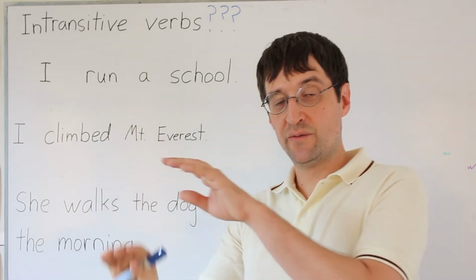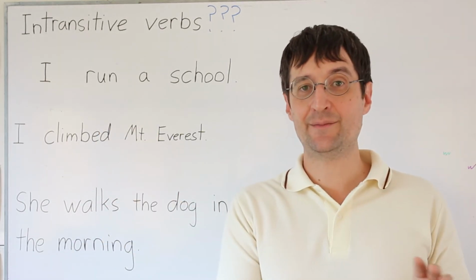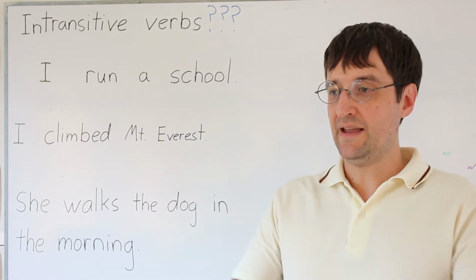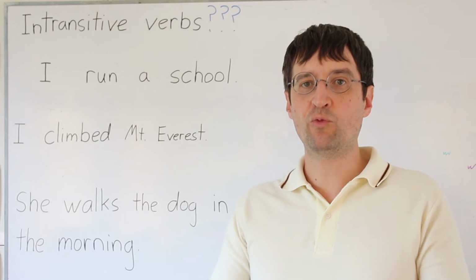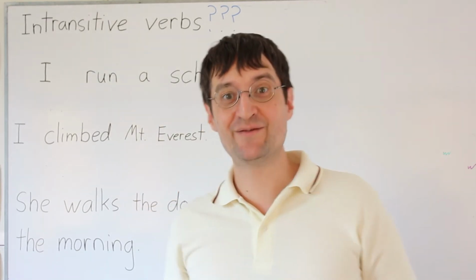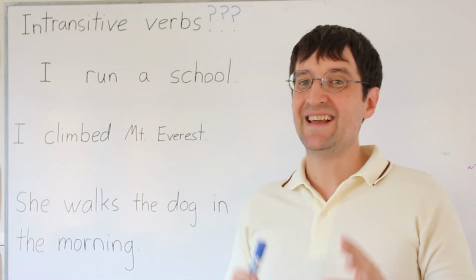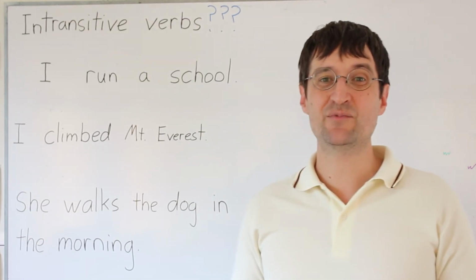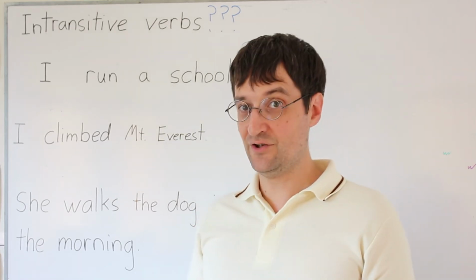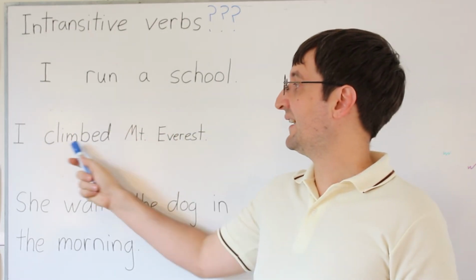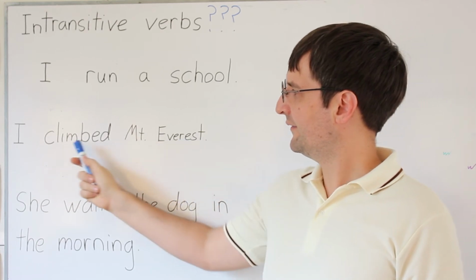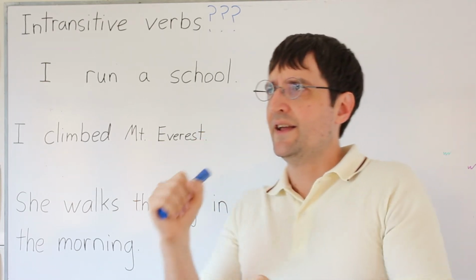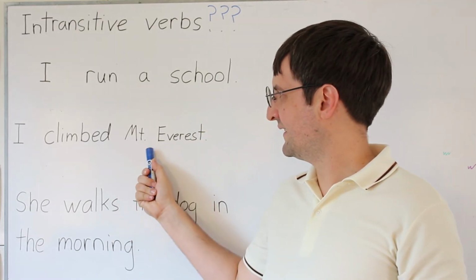Maybe I set the schedule for the teachers, and I plan some of the lessons, organize the materials, and manage the overall running of the school. So in this case, it's not used the normal way you would use the word run, but is instead sort of like the verb manage. I climbed Mount Everest. Well, here climbed, that definitely talks about the action, right? So why is that being used as a transitive verb?